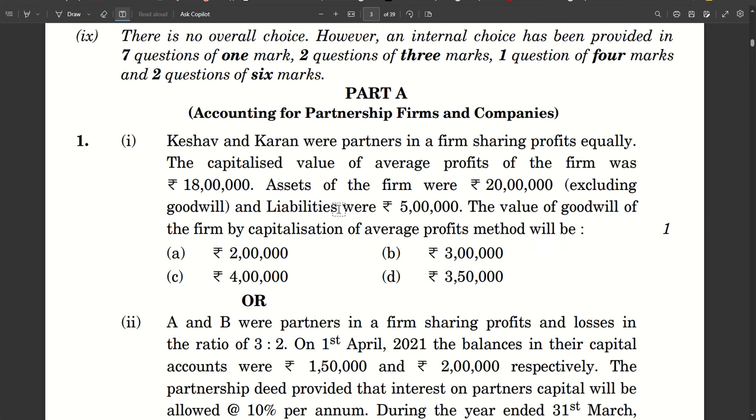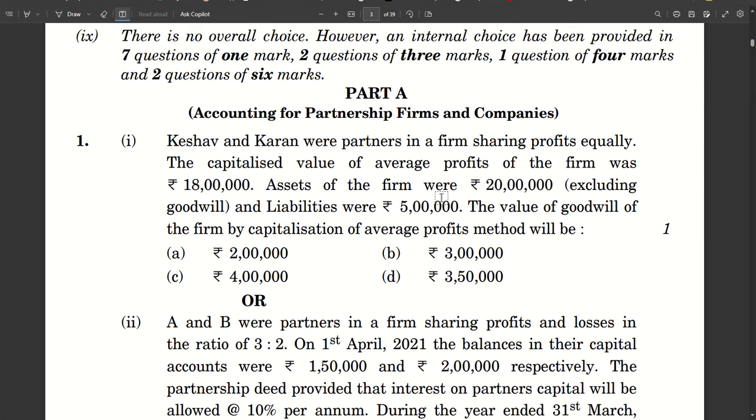Now you have to remember here the formula for calculating goodwill by way of capitalization of average profit method is nothing but the capitalized value of average profits minus net assets. Net assets means assets minus liabilities. So 20 lakhs minus 5 lakhs, which is 15 lakhs. Capitalized value is given 18 lakhs.